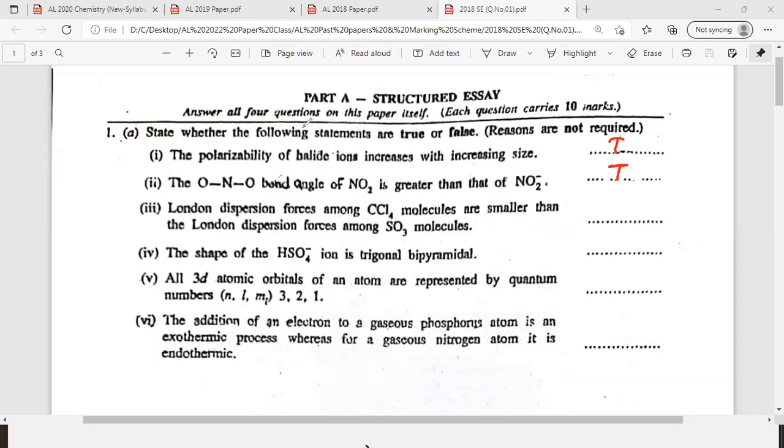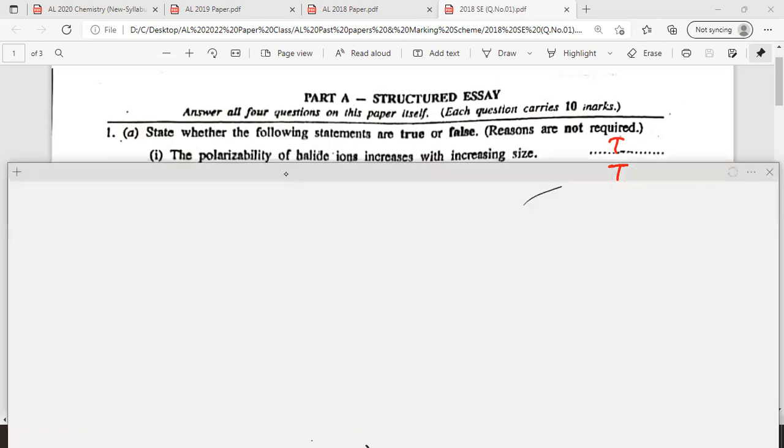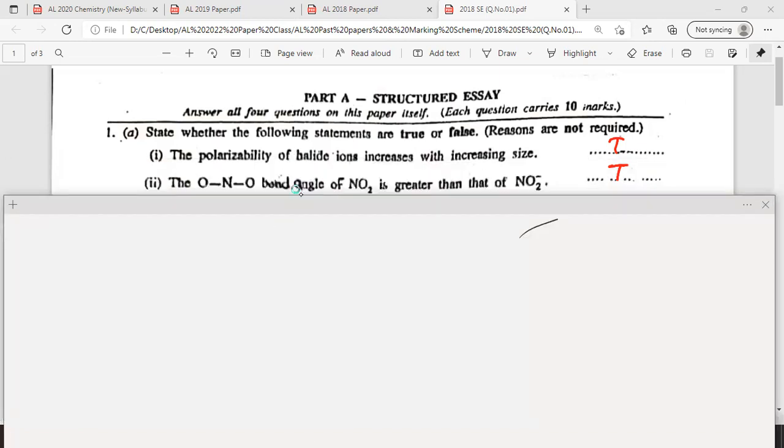NO2 is greater than NO2 minus. Look at the screen now. For the second one, please copy down the explanation separately. So let's see the structure of NO2. NO2 is like this. It has an odd number of electrons.